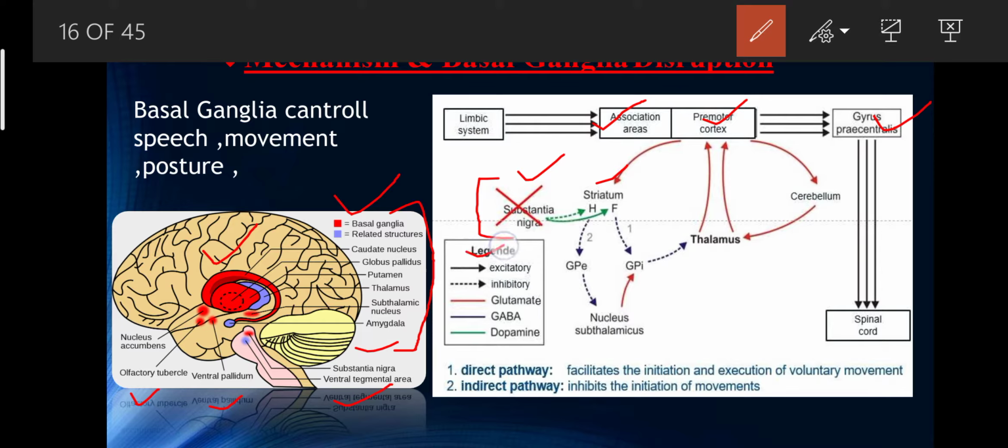In the legend box, the black solid line denotes the excitatory molecule, and the dashed black line denotes the inhibitory molecule, the red line denotes glutamate, the blue line denotes the GABA molecule, which is inhibitory, and the green line denotes dopamine signaling transfer.